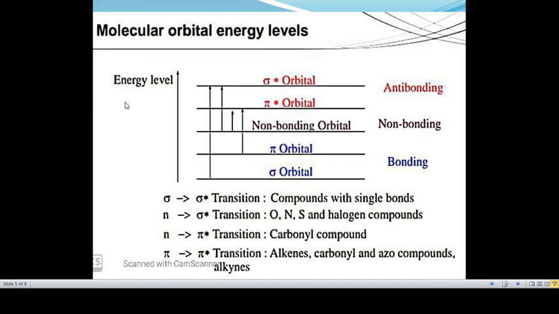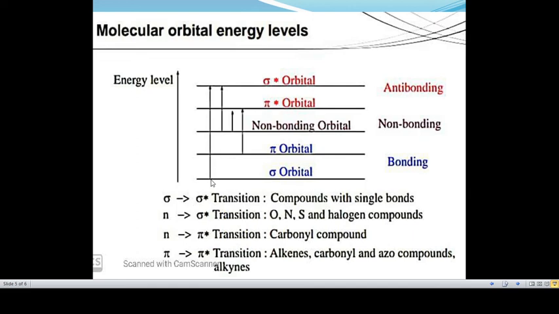Let us now consider the various transitions involved in ultraviolet spectroscopy. These are 4 types of transitions: sigma to sigma star transition, n to sigma star transition, pi to pi star transition, and n to pi star transition. We will discuss all transitions one by one with examples. So you can see here the first transition, that is sigma to sigma star transition.